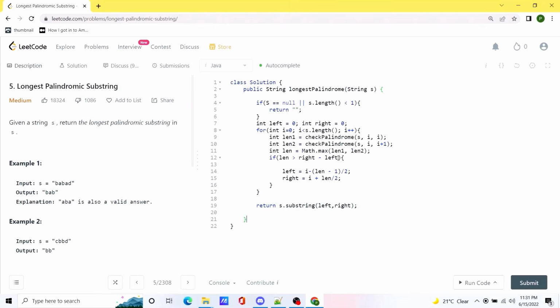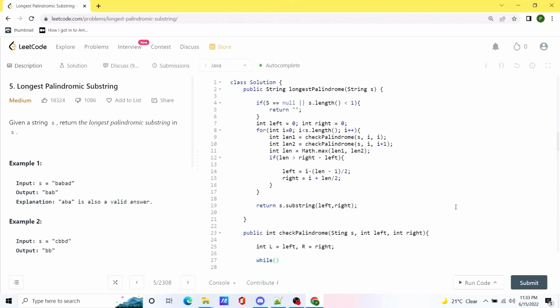So now we are done with most of the logic in the main method. Now we'll just have to create this check palindrome method. So let's assign the values L and R for ease of use. Now we are going to run a while loop until we have a valid palindrome, we will keep on reducing the value of left and updating the value of right, and we will check whether both values are the same or not.